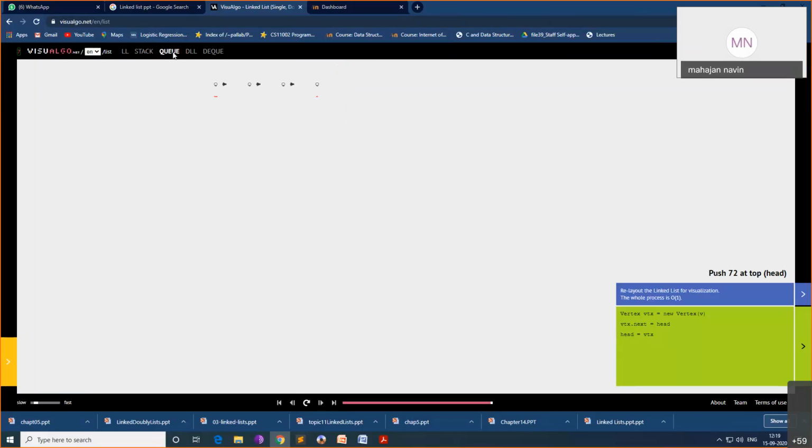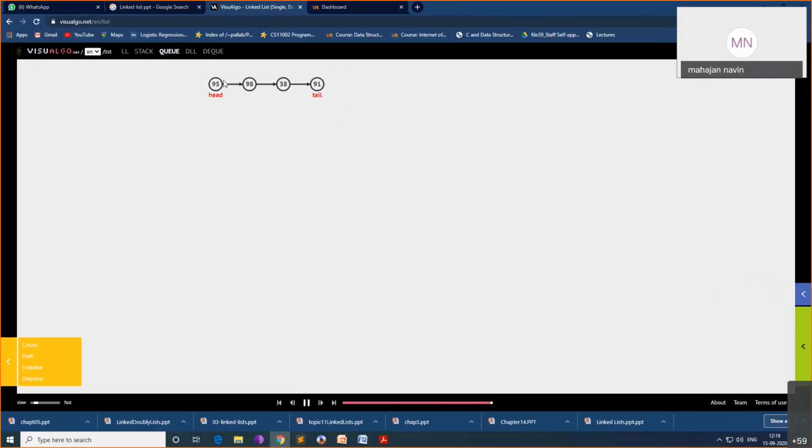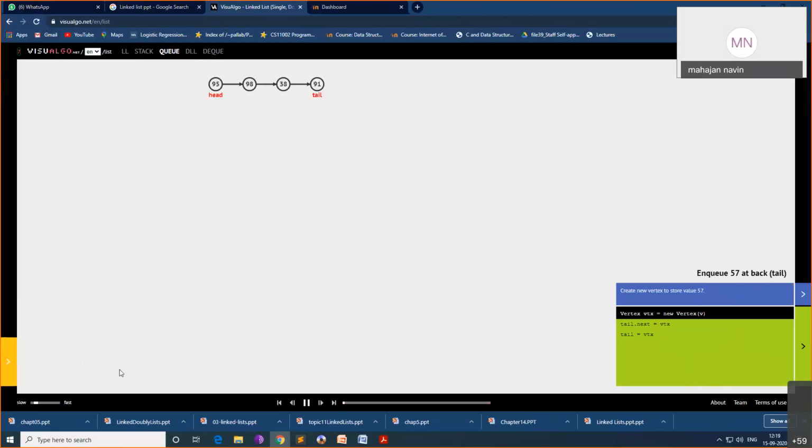Suppose this is a queue. Head is front, and tail is rear. So if I say NQ, what is it? NQ is inserting an element. If I insert, say, 57, go. Where is it inserted? At the rear end. And how much time will it take? O of 1, because head and rear both are there, so it is only one operation. I already have rear pointing at the last position, so inserting will take only O of 1 operation.